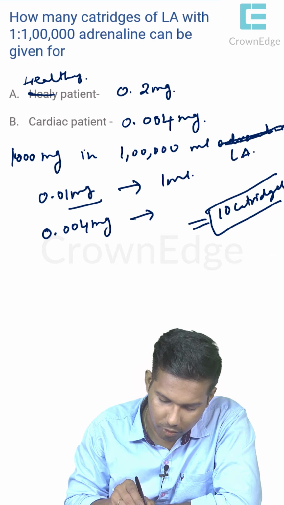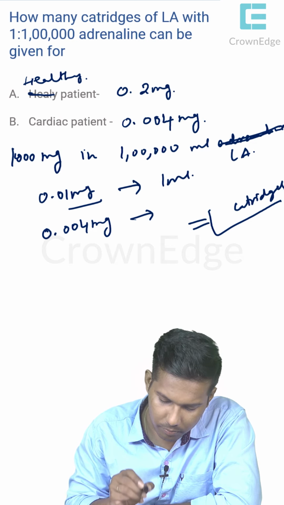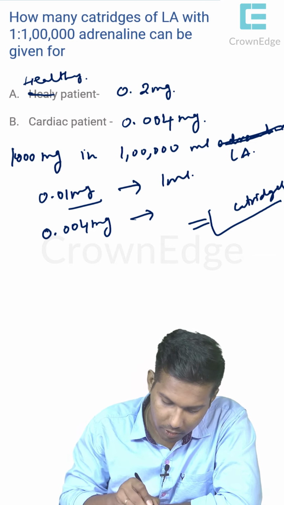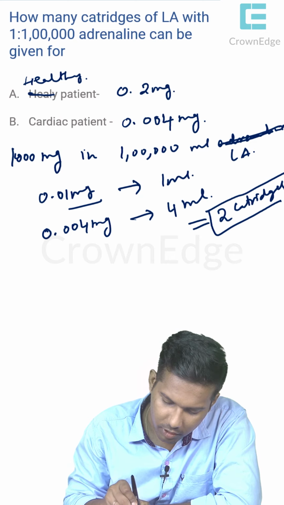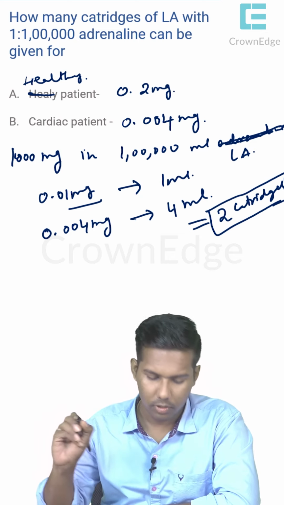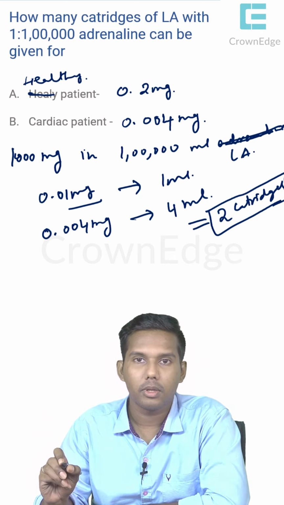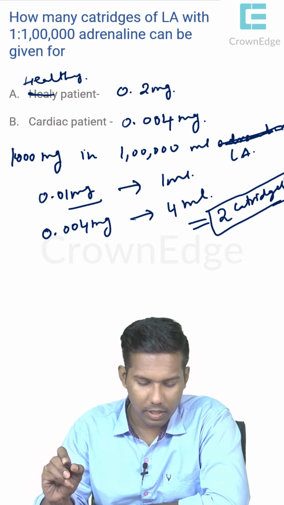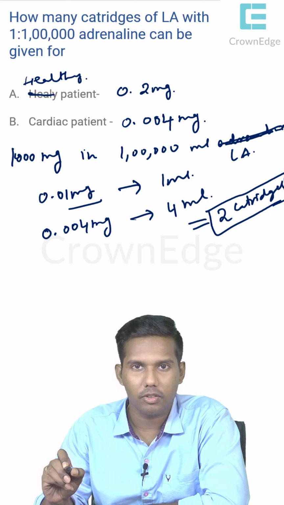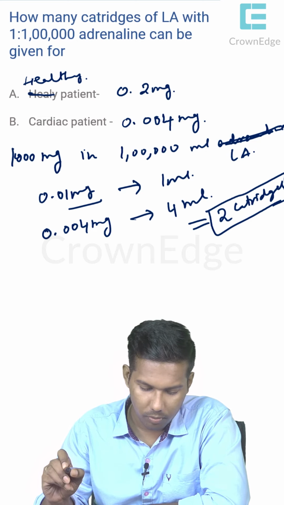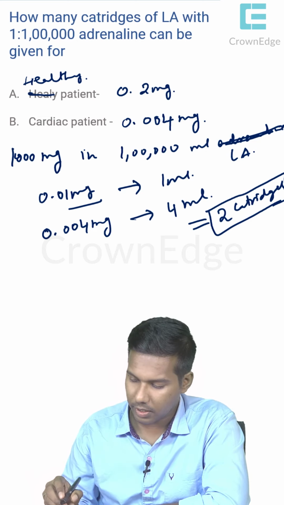If it is 0.004 mg, it is 4 ml. 4 ml equal to how many cartridges? It is 2 cartridges. I hope everyone gets it now. Okay, we have calculated for a cardiac patient, we have calculated for a healthy patient as well. Okay, so let us go a little ahead.